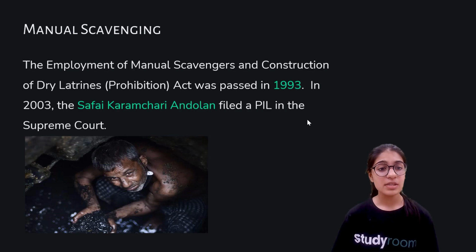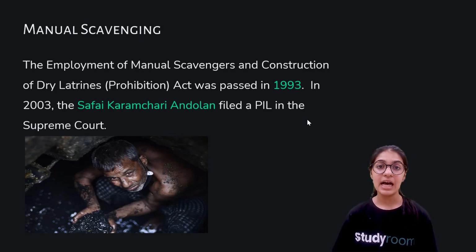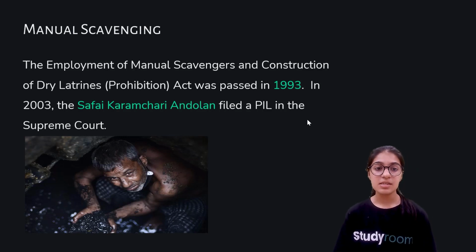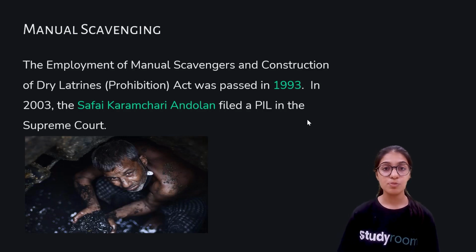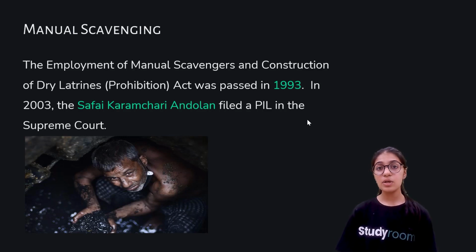Now, in 2003, the Safai Karamchari Andolan filed a PIL in the Supreme Court. Now, what is it? After the law was enforced in the country in 1993, still there were some people who used to force people to become manual scavengers, right? And thus this Safai Karamchari Andolan, which is a non-profit organization, filed a petition in the Supreme Court on behalf of those manual scavengers, saying that even though a law has been enforced in the country, still there are some people who are forcing people to become manual scavengers.